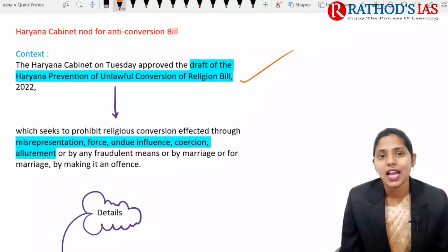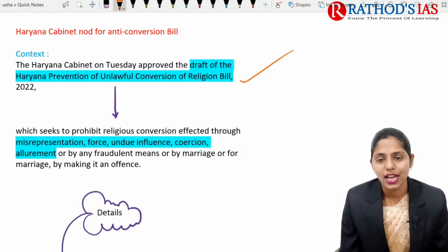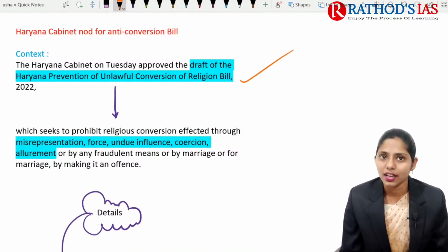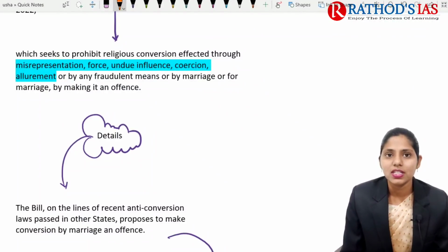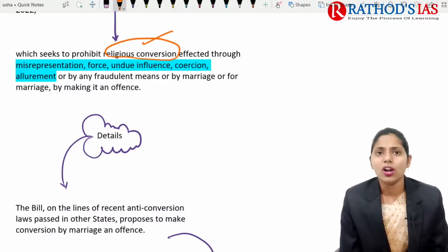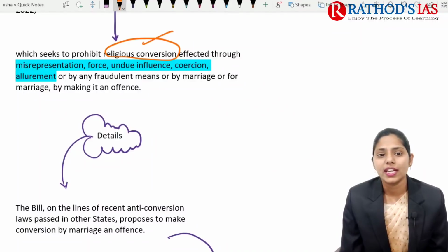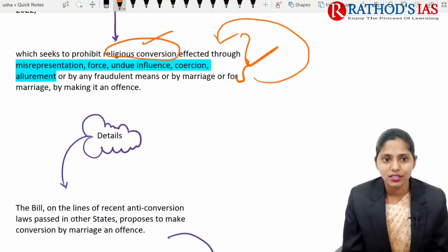Actually there were a number of incidents in Haryana regarding the death of a girl who was being forced to convert to Islam. And there are many such issues happening in many states. Because of this, the Haryana cabinet came up with this anti-conversion bill, and recently the cabinet also gave its nod for the draft Haryana anti-conversion bill 2022. This bill mainly seeks to prohibit religious conversions. Not all religious conversions, but those done by misinterpretation, force, undue influence, coercion, allurement, etc. Whenever conversion is done through these methods, those religious conversions will be prohibited.